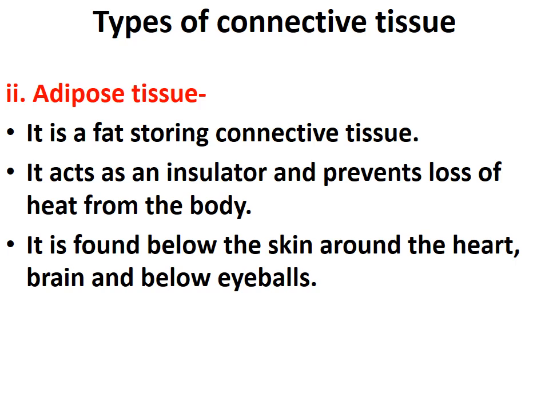Now where is this tissue found? It is found below the skin, around the heart, brain and below the eyeballs. The eyeball is present inside the eye. So below the eyeball, adipose tissue is found, which is responsible for storing fat. So this was about the second type of connective tissue, that is adipose connective tissue, which is related to fat storage.